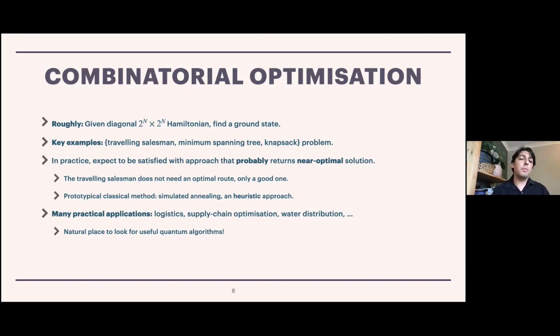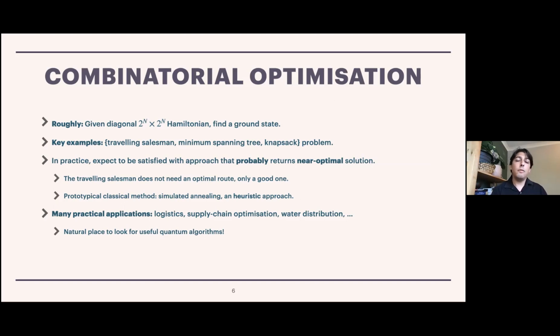The prototypical classical method of doing this, and I say prototypical advisedly, is simulated annealing. This is what I'm calling a heuristic approach, which is to say, this is some idea that I am bringing into the problem. It is not intrinsic to the problem, but I'm using my idea to design some algorithm that is likely to work out in cases that I am likely to encounter.